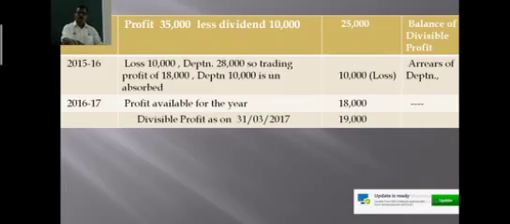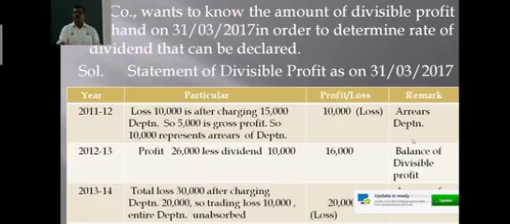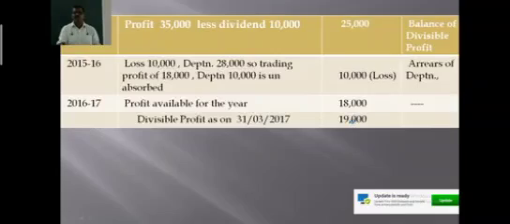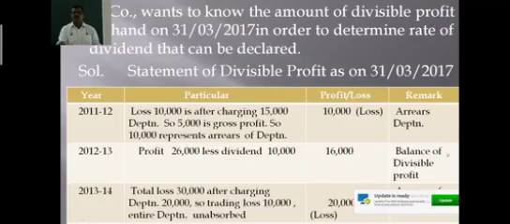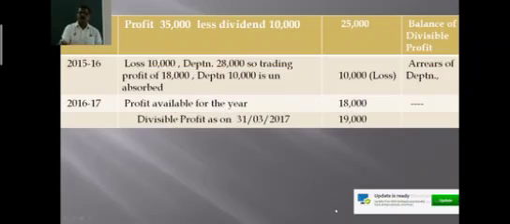What is the total loss here? Total loss, arrears of depreciation: 59,000 minus 10,000, right? 49,000. 49,000 minus 20,000 is 29,000. 29,000 minus loss of arrears of depreciation 10,000 is 19,000. So 19,000 is the balance of profit available as on 31st March 2017.